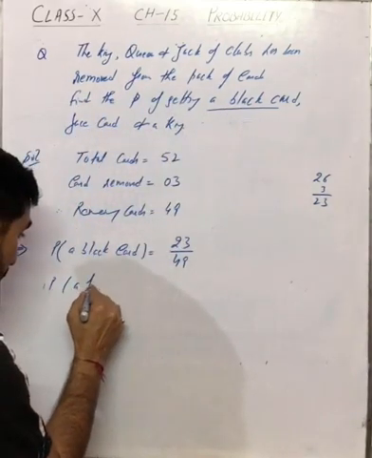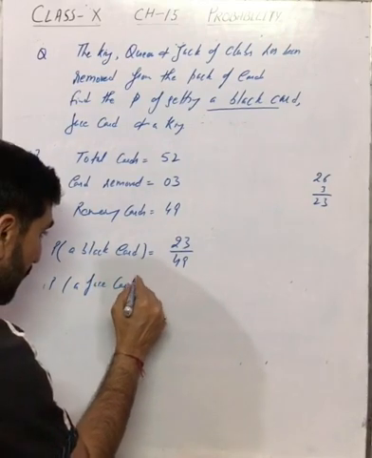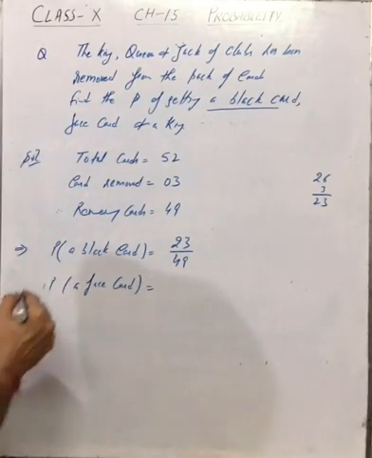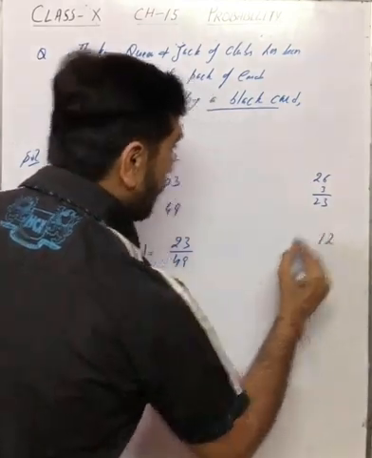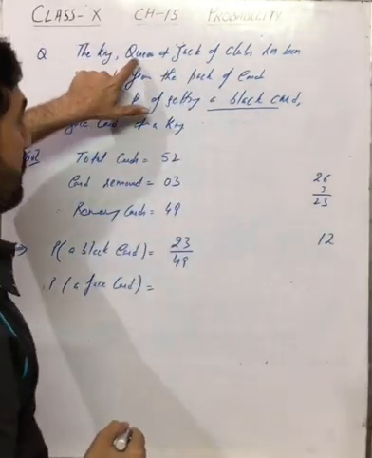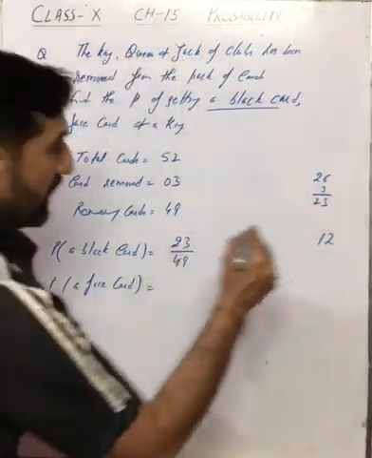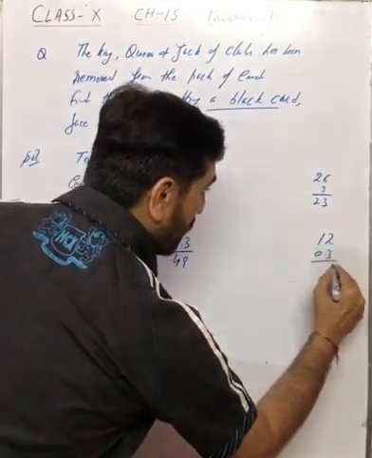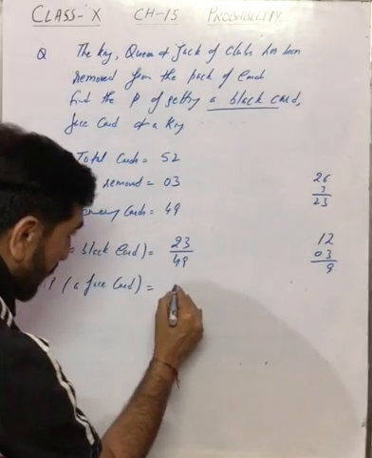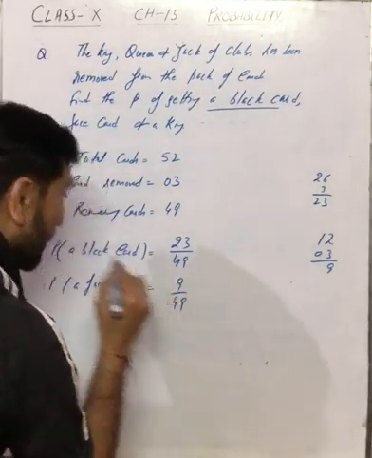Second case is a face card. Probability of getting a face card. Total number of face cards 12. Now the cards which we have removed, जो कार्ड रिमूव किए हैं वो कौन से? तीनों फेस कार्ड ही हैं. That means 3 face cards has been removed. So remaining will be 9. So that means 9 by 49.